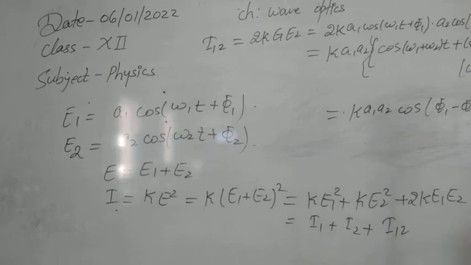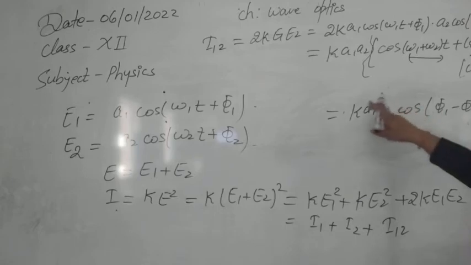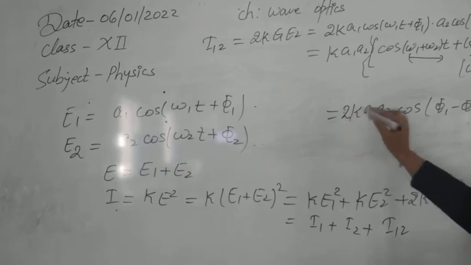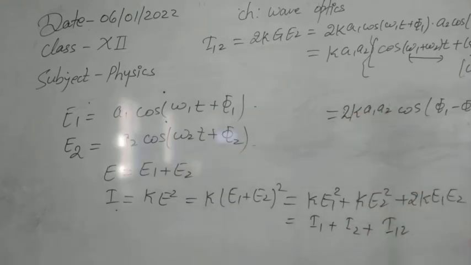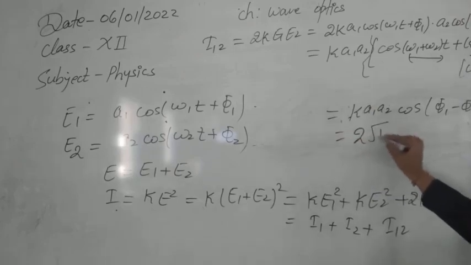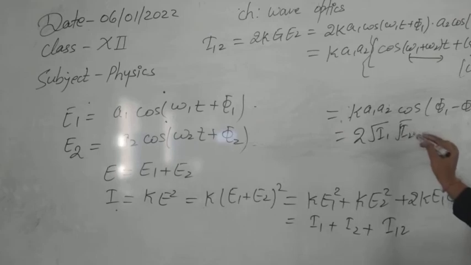So in that case, obviously, here we can just take the average value. This factor will not become 0, only all these other factors will be 0 there. So in that case, only cos phi 1 minus phi 2 we will get from this place. Now this value k a1 a2, obviously 2 times should be here. So now we can write it as 2 times root of I1 I2 into cos